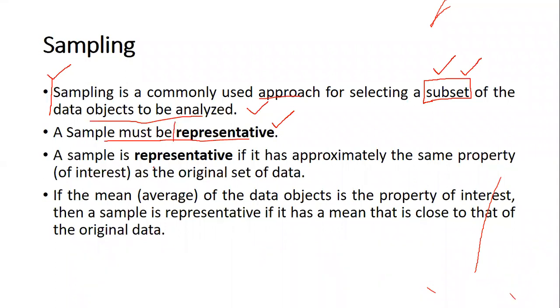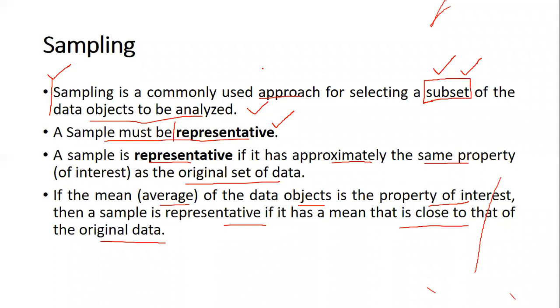A sample is going to be representative if it has approximately the same property as the original set of data. If it is able to approximate the original data set, then that sample is going to be called representative. That is very important while taking a sample. If the mean or the average of the data objects is the property of interest, then the sample is representative if it has a mean that is very close to that of the original data set.